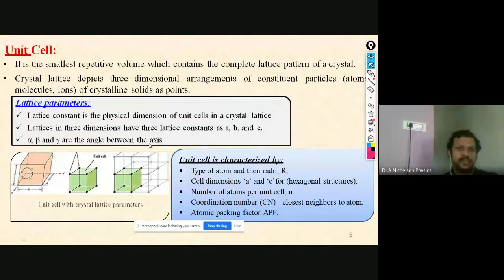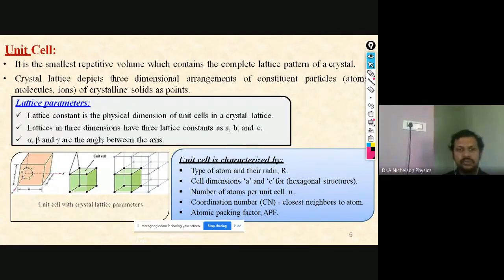Now let us see the lattice parameters. What are the lattice parameters? There are different crystal structures that I will explain in the forthcoming slides. Each structure has some parameters.